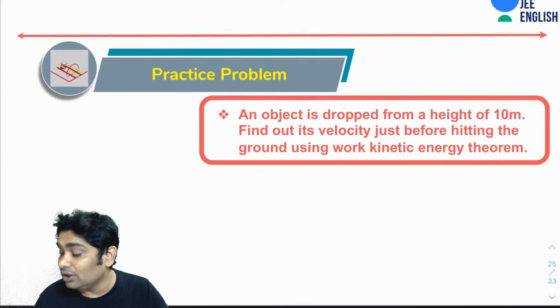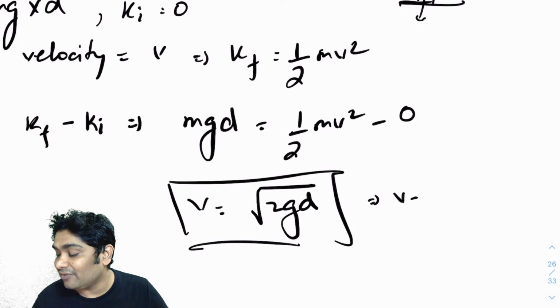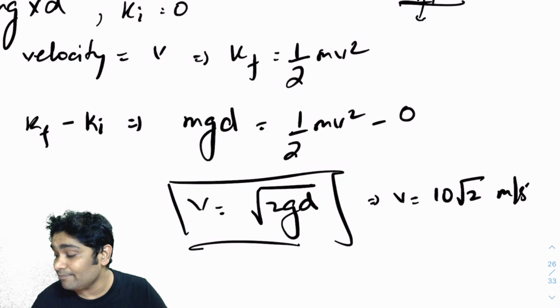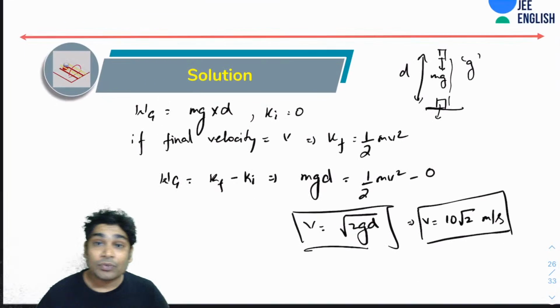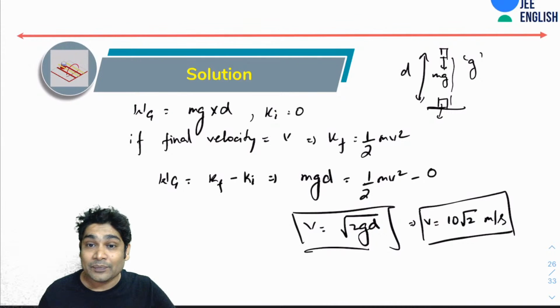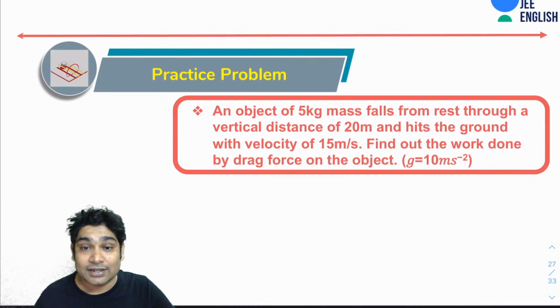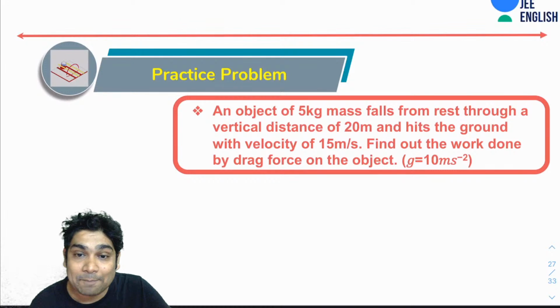And here you know that the distance is 100, so your answer would be v equals 10 root 2 meters per second. Just remember this. This is going to be your answer. Yes, we are sure. So why don't we try another question?